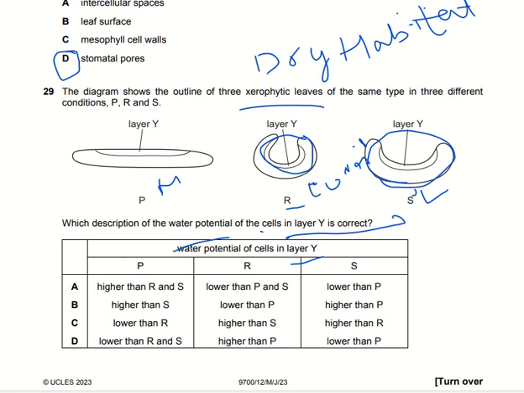As we discussed, the highest water potential appears in P, higher than R and S, and R has the lowest water potential, lower than P and S, and S is lower than P. So option number A here is the right one.